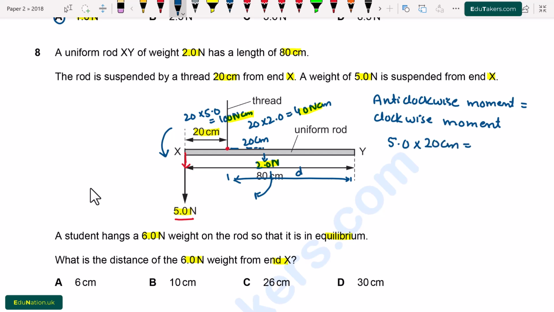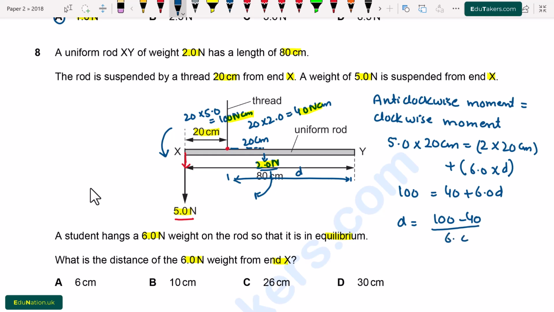It is equal to 2 Newton multiplied by 20 centimeter plus the new weight, which is 6.0, multiplied by the distance D. So from here it will be 100 equals 40 plus 6.0 D. So D will be equal to 100 minus 40 divided by 6.0, which is equal to 10 centimeter.